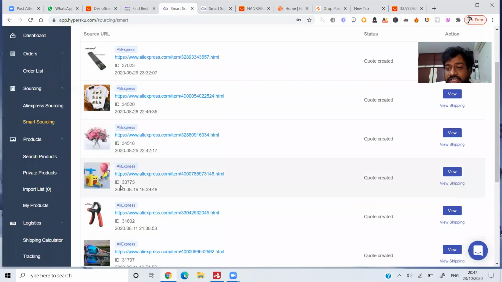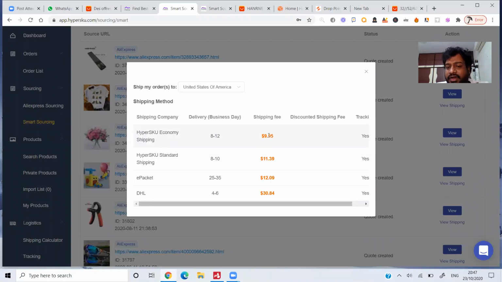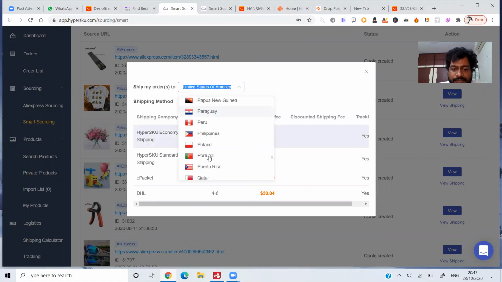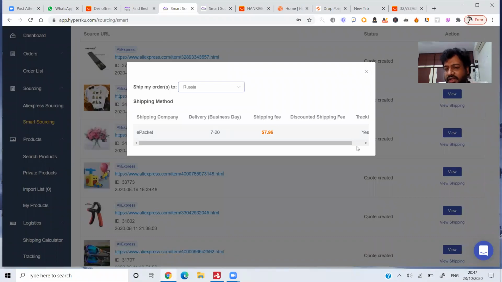For example, with this particular product, if you view shipping, 8 to 12 days, they're only charging $9.95 extra, and the product will reach the United States of America in 8 to 12 days. For Russia, the product goes for $7.96 in 7 to 20 days. They also give you the tracking. Yes, tracking is also available here.